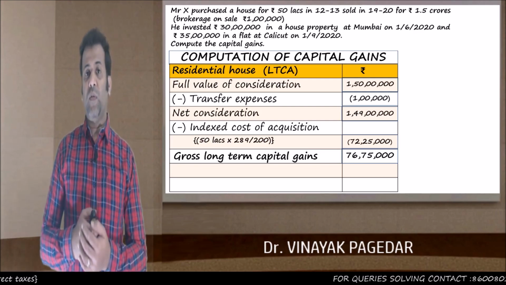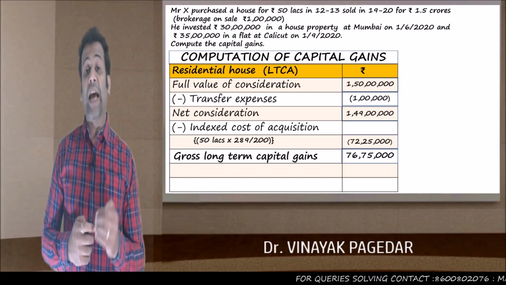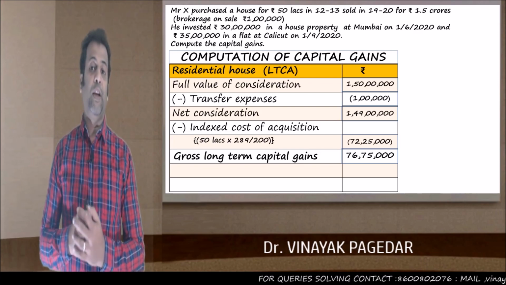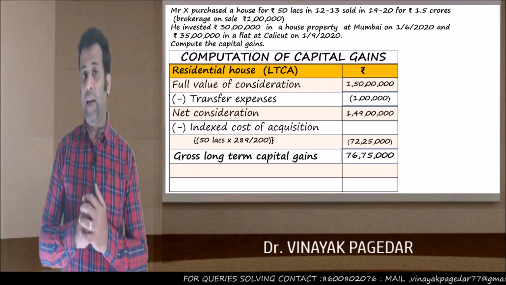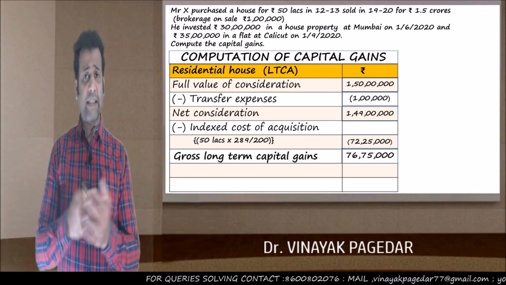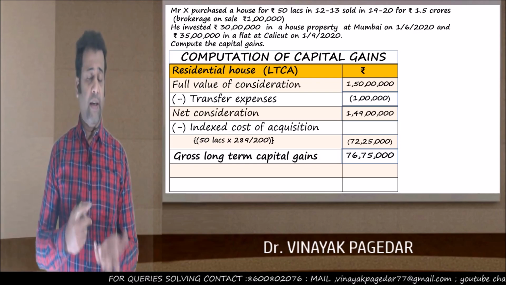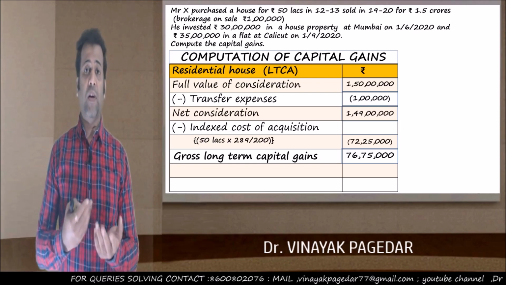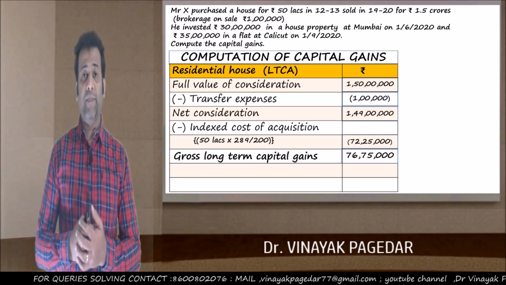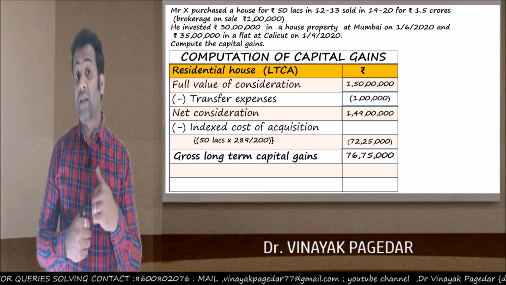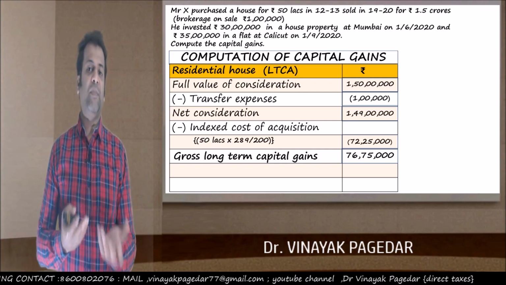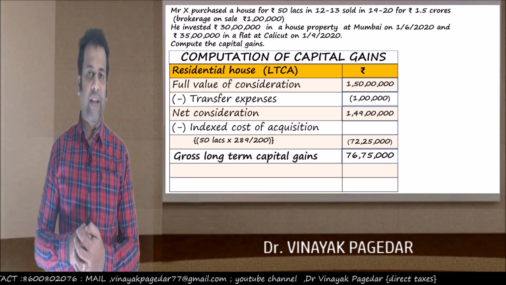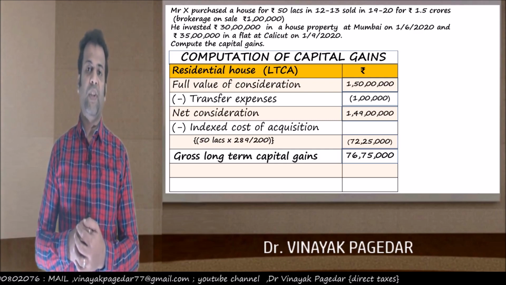At this point of time, my friends, we have to look into whether section 54 exemption can be claimed. The assessee is Mr. X. He's an individual. He has transferred a residential house property. The period of holding of the transferred asset was long term, and he has made an investment also in residential house properties.